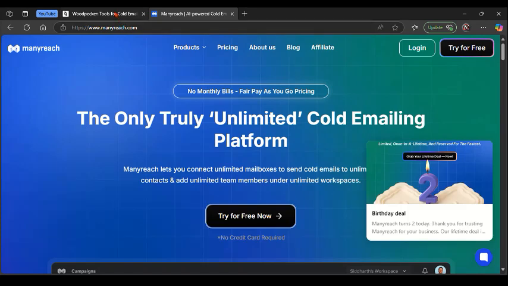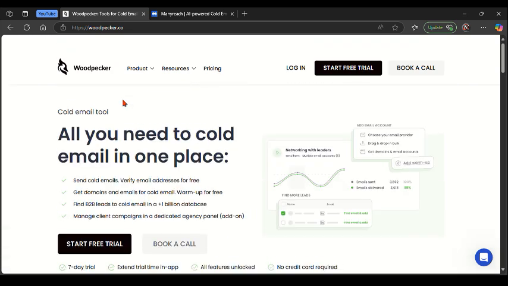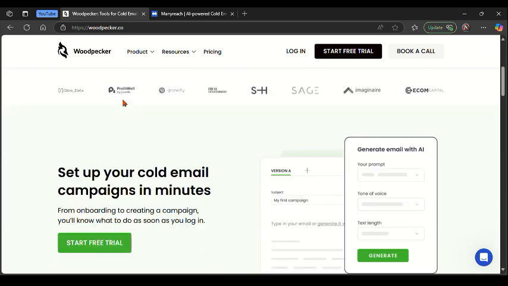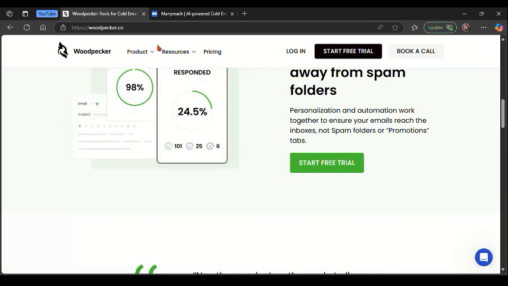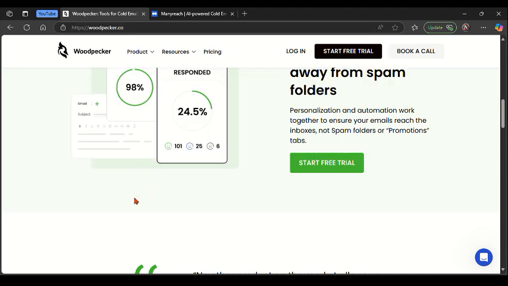In this video I'm going to create a quick in-depth comparison review about these two platforms, which are Woodpecker and Manyreach. So to get started with a quick overview, Woodpecker is a cold email automation platform designed for B2B sales teams and agencies, focusing on personalized outreach, automated follow-up, and deliverability protection. It's known for being user-friendly with a strong CRM integration.